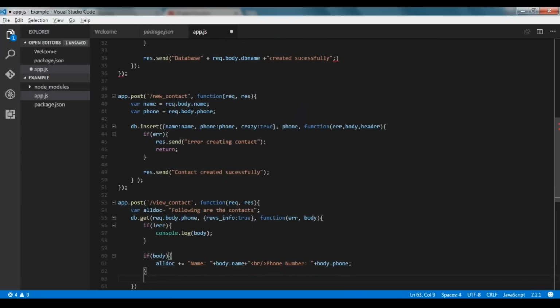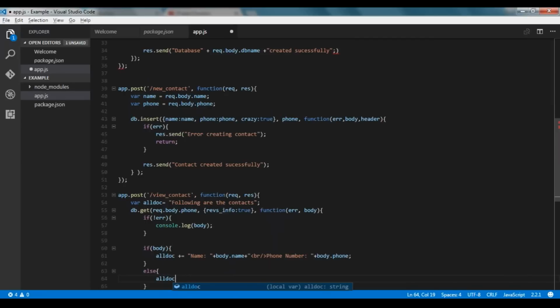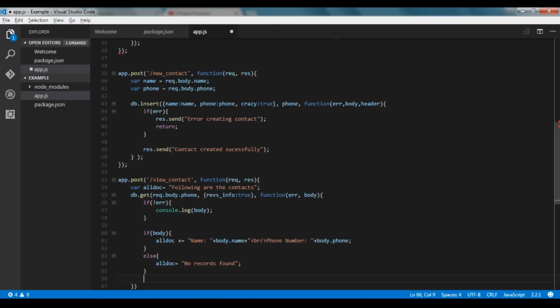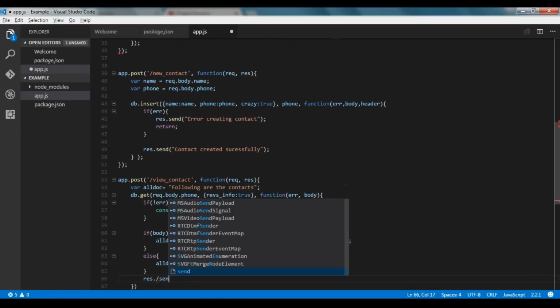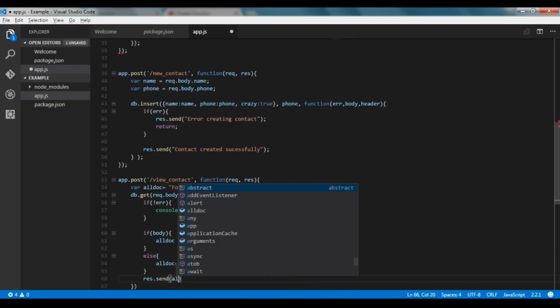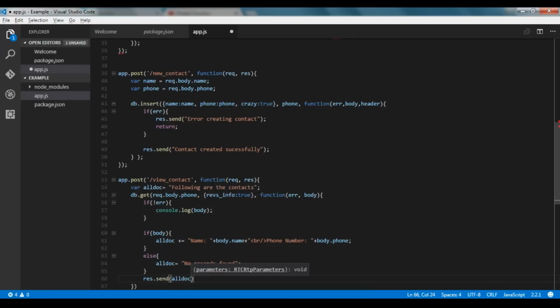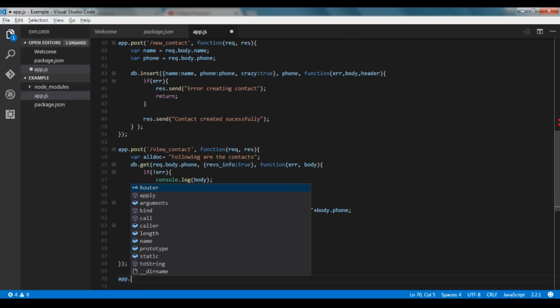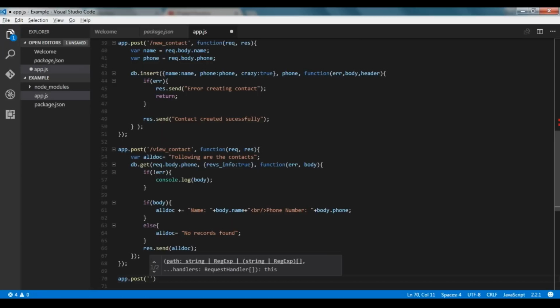If we have the body, else all doc equal to should be no records found. Response.send for sending the response, and we'll send all doc. Then we'll again go with app post, and the last part is deleting a contact.